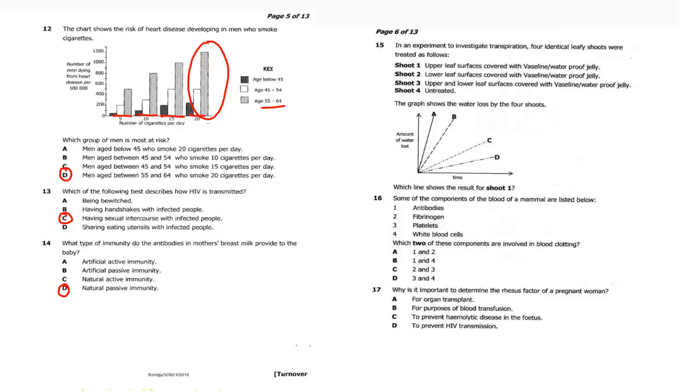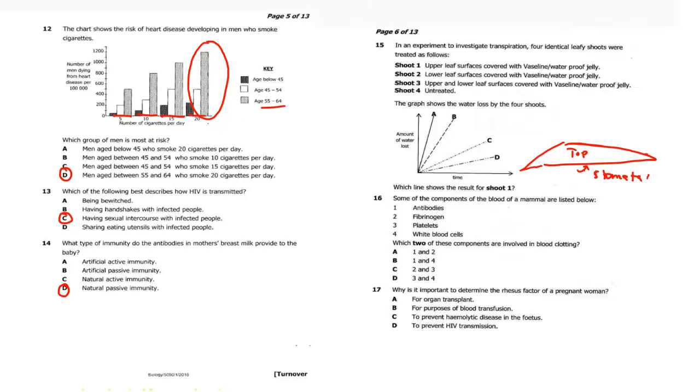So question 15. In an experiment to investigate transpiration, four identical leafy shoots were treated as follows. Shoot 1, upper leaf. So look at this. We are talking about a leaf. I want you to get it very well. At the bottom of a leaf, this is the top, this is the bottom, we have a lot of stomata. Therefore it loses water more at the bottom than on the shiny top part.